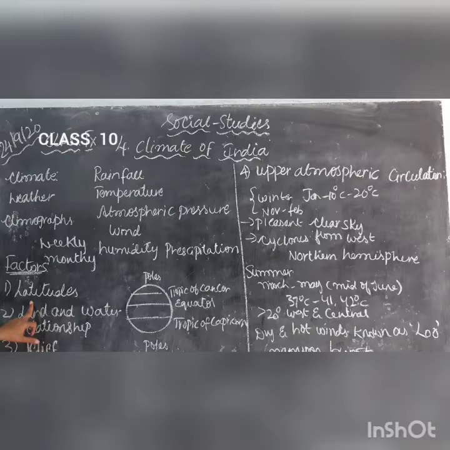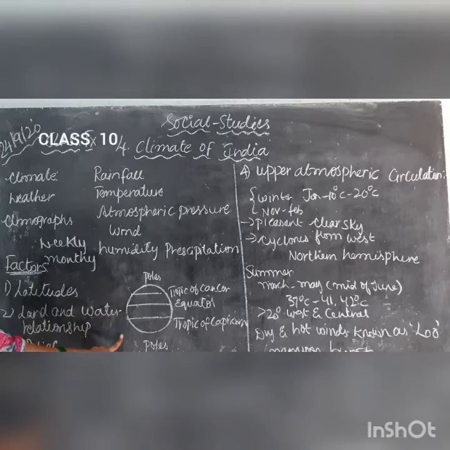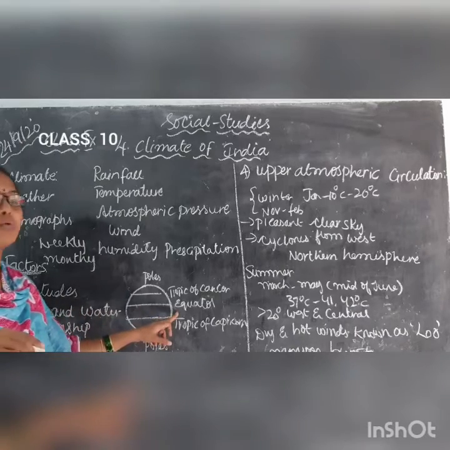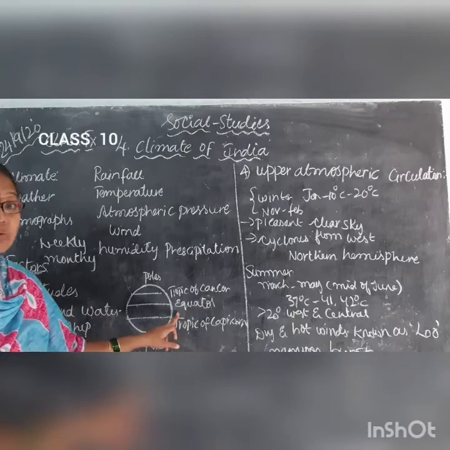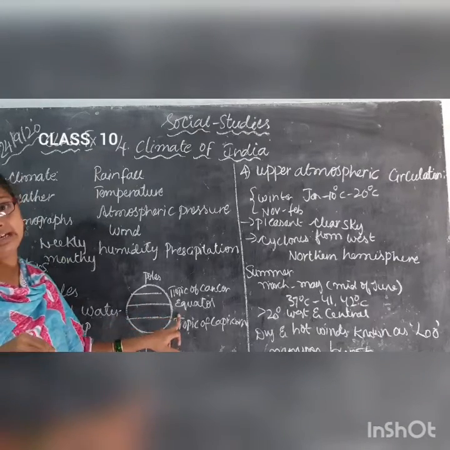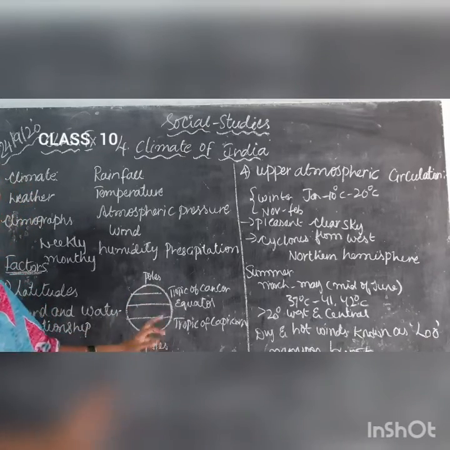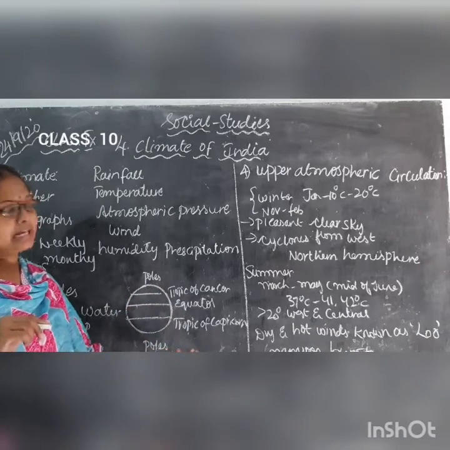First of all, what is it, children? Latitudes. Already you know the word latitudes. I am showing a figure here, children. This is a globe. What is this? These are two poles, North Pole and South Pole. The line which divides the earth into two equal halves is known as what, children? Equator. It divides the earth into two equal parts. Above it you have the Tropic of Cancer and below it you have the Tropic of Capricorn.